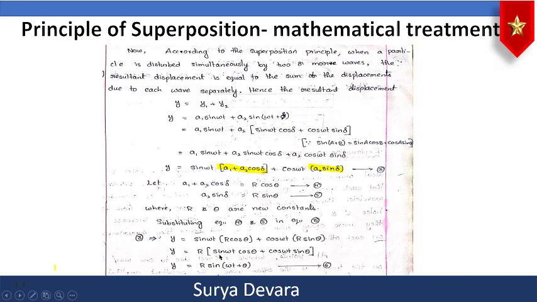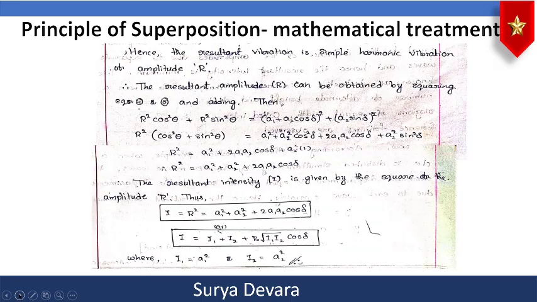And whatever is there in this particular bracket, we can write it as sin omega t plus theta. This is equation number 6. So therefore, y is equal to r sin omega t plus theta. This is the one that we will get. What does it mean? It means that the resultant wave is also a wave of a particular amplitude, and it is a sine wave. That is important. Okay, so now what is the amplitude and what are the factors that influence the amplitude? We have to talk.